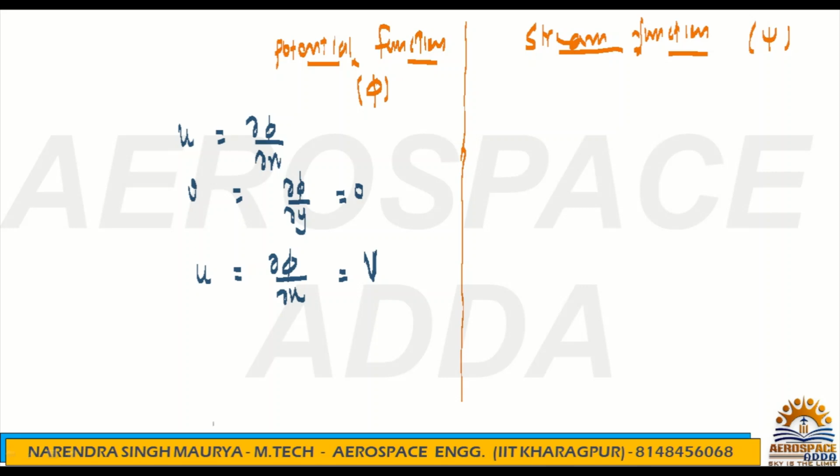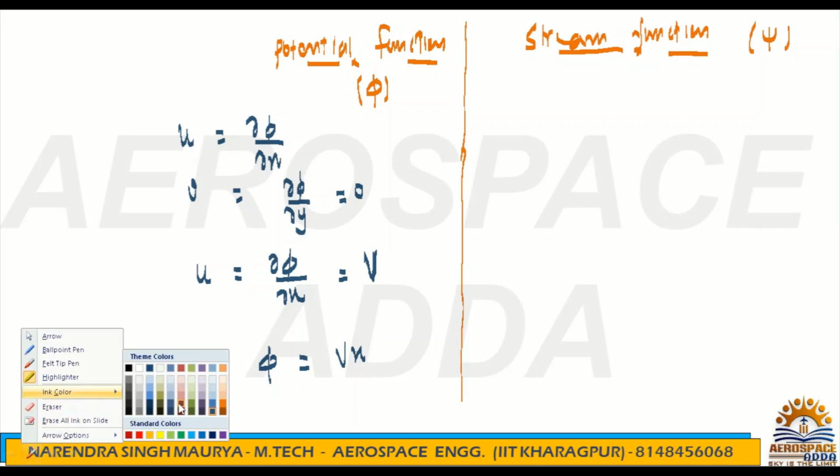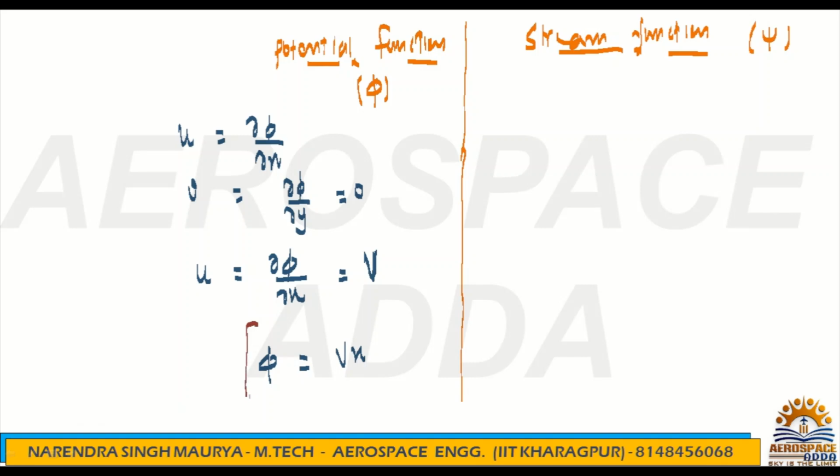So if you check what phi is here, phi is nothing but Vx. That is the phi. Once the value of x changes, you will get the phi value. So phi is nothing but Vx.